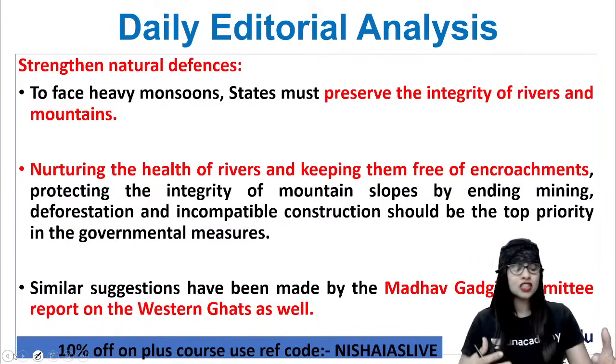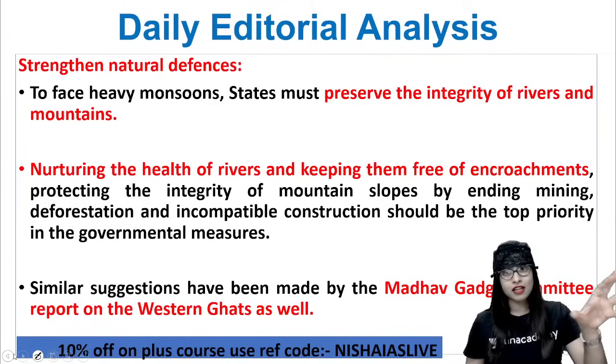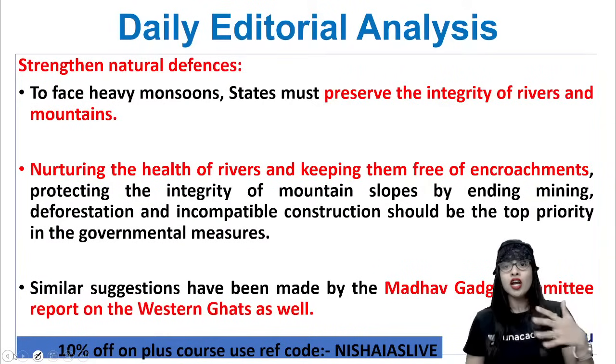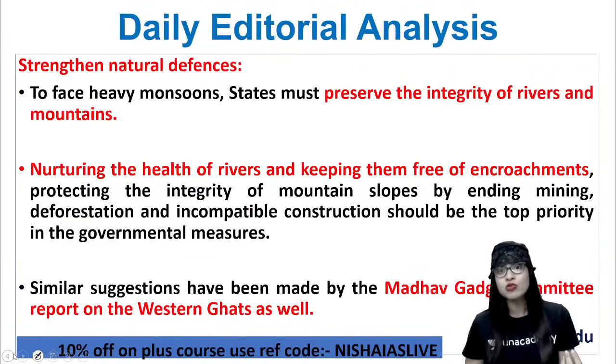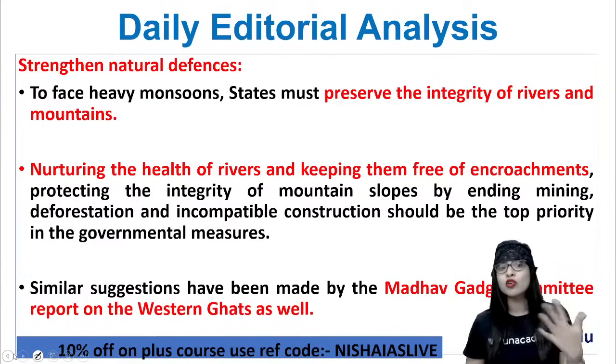Now, when you start nurturing the health of rivers and keep them free from encroachment, that is, when people encroach the rivers unnecessarily for all the other development activity, it is again a big issue with regard to the natural defense that we have in order to protect us from such heavy monsoons or rainfalls. So let's make sure that the rivers are completely kept safe from all these encroachments.